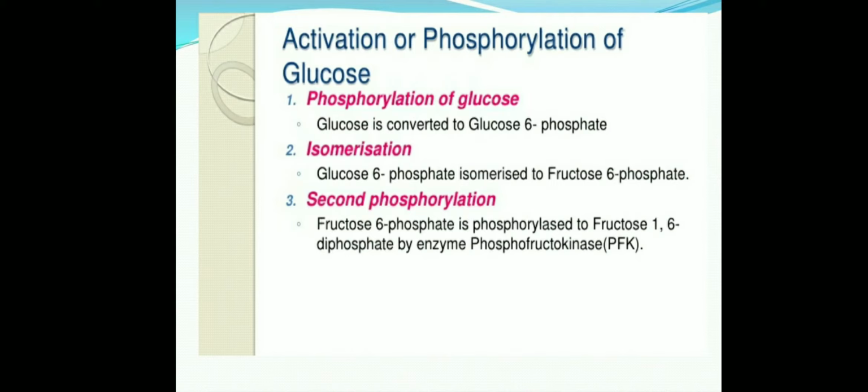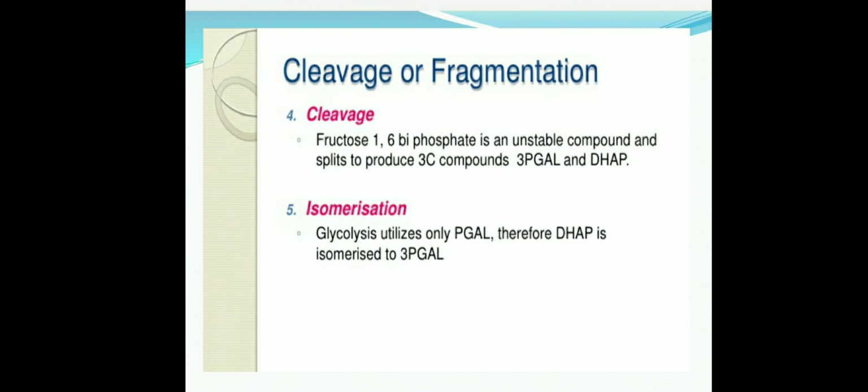So phosphorylation means addition of phosphate. When glucose is converted into glucose 6 phosphate, one phosphate is added. And second, fructose 6 phosphate is converted into fructose 1,6 diphosphate. Here also phosphate is added. So that is one process, phosphorylation. The second process, as I have mentioned, is cleavage. It means breaking up a large molecule into a simple form or simple molecules.